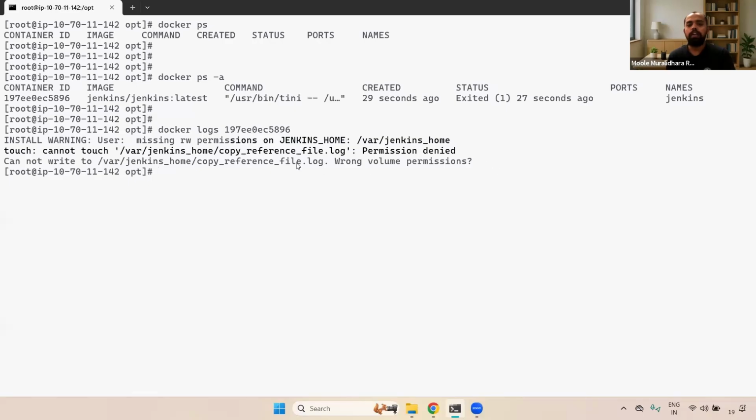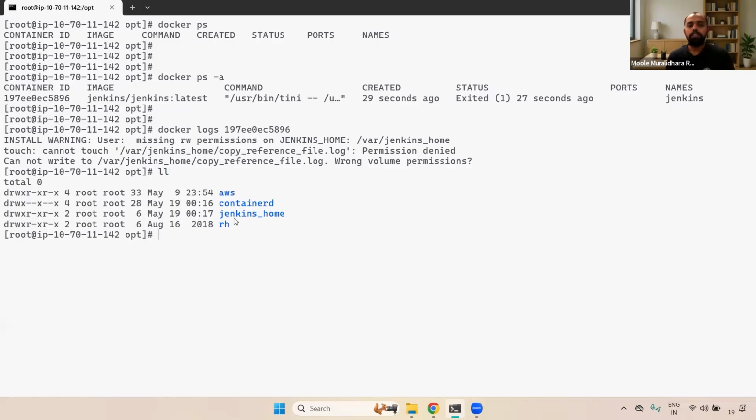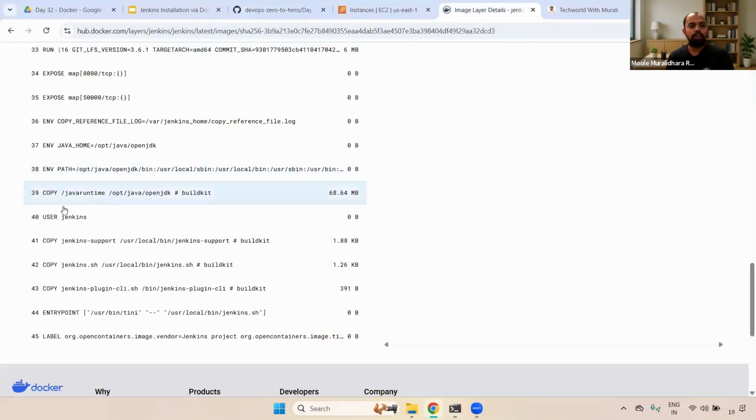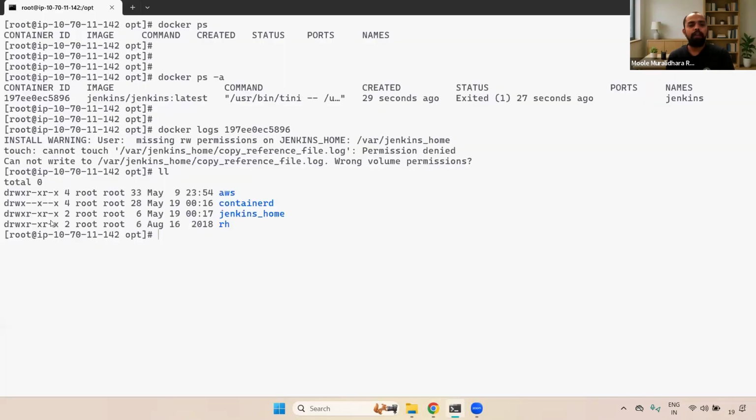First, we mounted to Jenkins_home, which has read, write, execute only for the root user. But in our case, Jenkins is running as the Jenkins user, as I already showed. But here we have read, write, execute only for root.